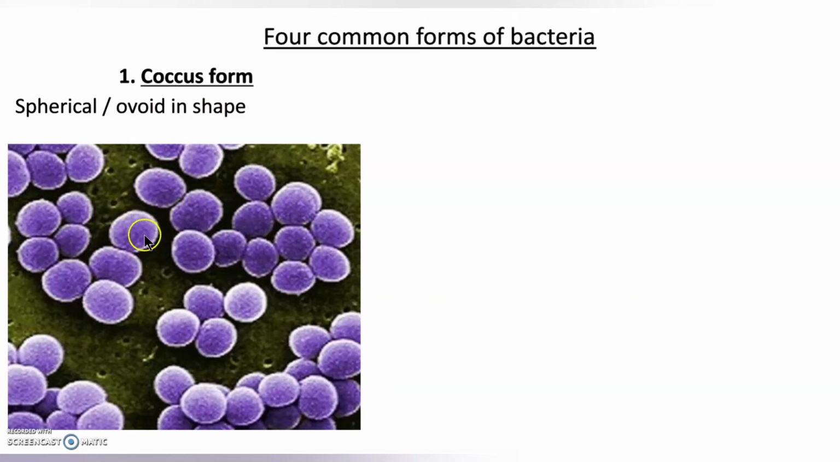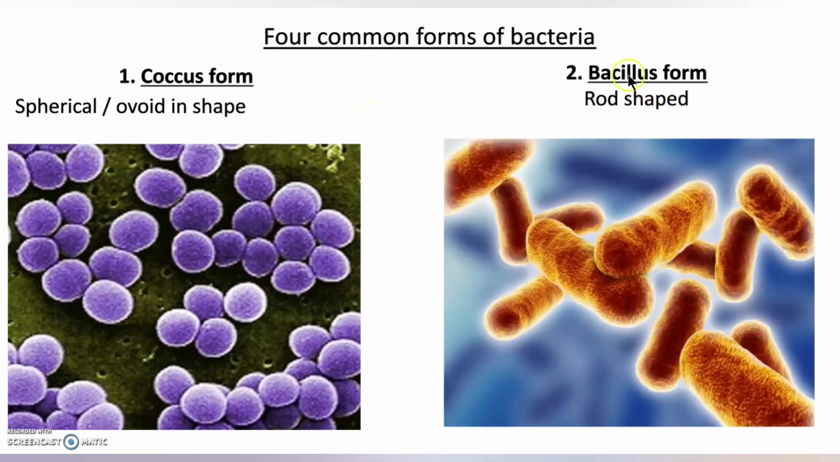The picture is given in this slide. Okay, first is the coccus form. Next type of bacteria is the bacillus form. These are rod shaped. They can also form in single or groups. Okay, and if they are formed in groups, they will be joined from end to end in long chains.